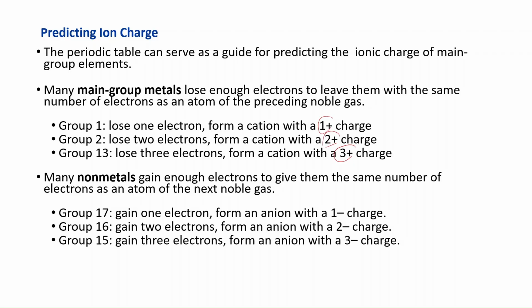Many non-metals are very close to filling the outermost shell, or to having the same number of electrons as a noble gas. If you go to group 17, they have 7 electrons. Group 16 has 6, group 15 has 5. So they're going to gain 1, 2, 3 electrons, and form minus 1, minus 2, minus 3 ions. You can predict this just by looking at the periodic table to see in which group the atom is located.